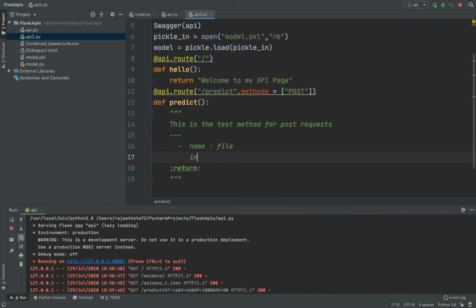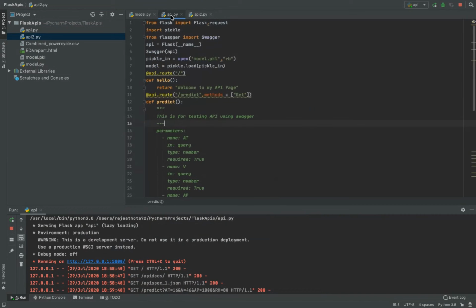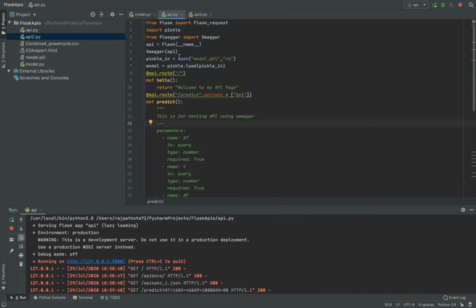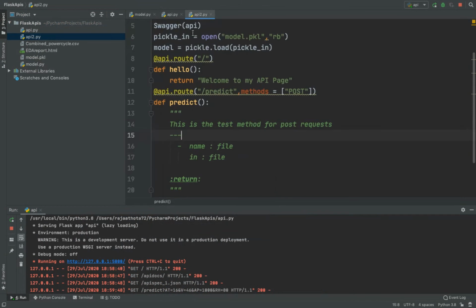So input type should be file only, and again, here in is file. Next, the type should be again the file type.